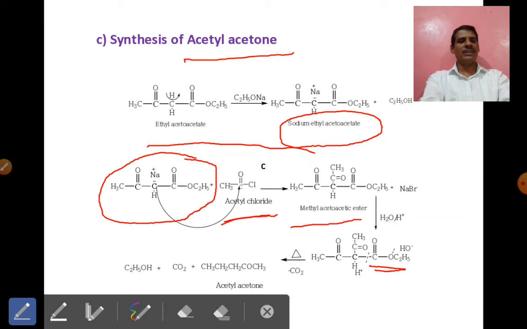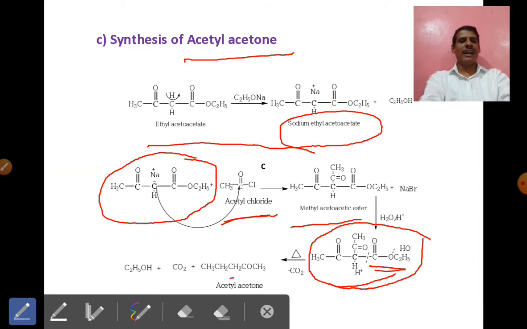The ester group is removed and converted into the corresponding carboxylic acid. We know that this acetoacetic acid, after undergoing a decarboxylation reaction in the presence of heat, is converted into acetyl acetone.